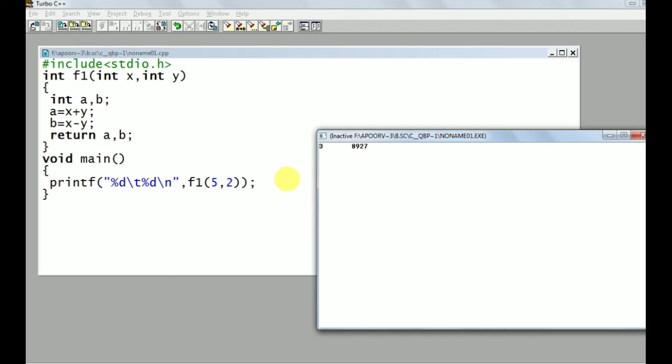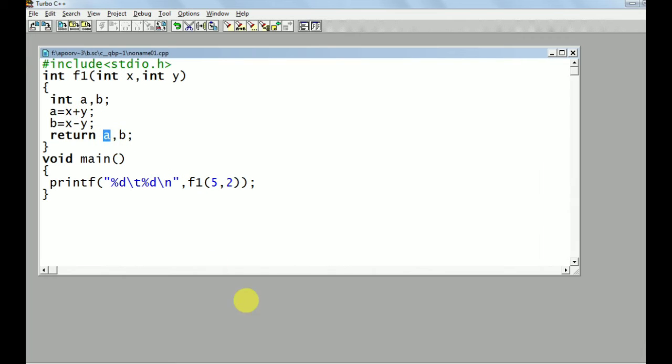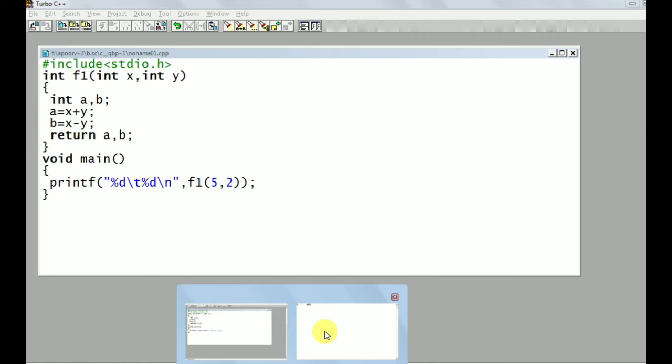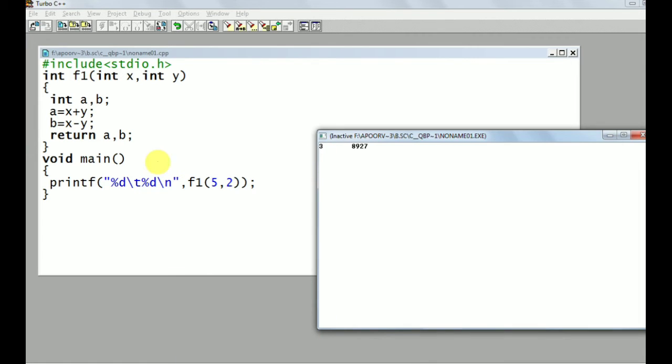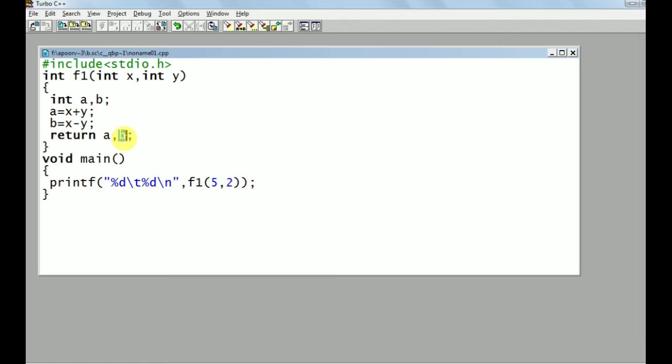So what is happening here? 5 comma 2. Here 5 plus 2 value is 7, so a value is 7. Then 5 minus 2 value is 3. So here 7 comma 3, so return 7 comma 3. It captured 3 and it didn't capture 7. So it is capturing only this one, only B, not A.